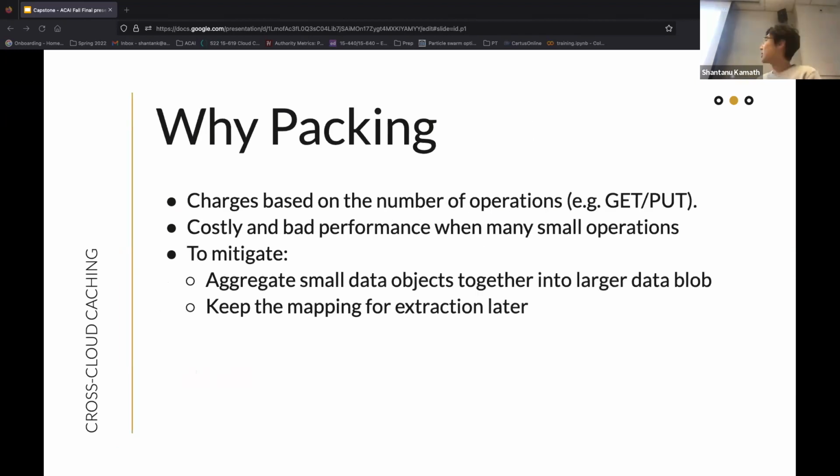So cloud service providers usually charge the user based on the number of operations they issue to their storage services, for example, the number of get and put requests. If you have a lot of small requests, operations, then they can add up really quickly and become really costly. And if you have too many of them, then it can even cause throttling, which can significantly hurt your performance. So to mitigate this, we could aggregate small data objects together into a larger data blob and issue much fewer get and put requests, and we can keep the mapping for extraction later.